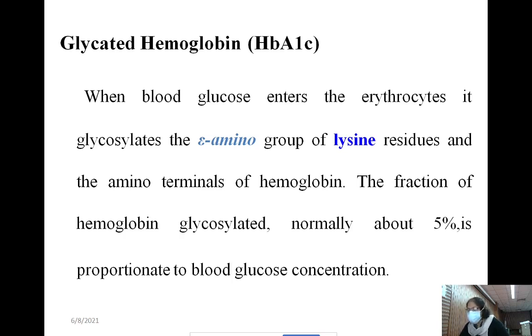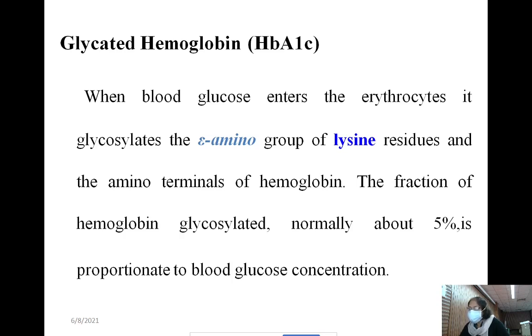Please remember, in the exam you will be asked the difference between glycation and glycosylation. Knowing this much is sufficient: glycosylation needs the help of an enzyme, glucosidase or similar.